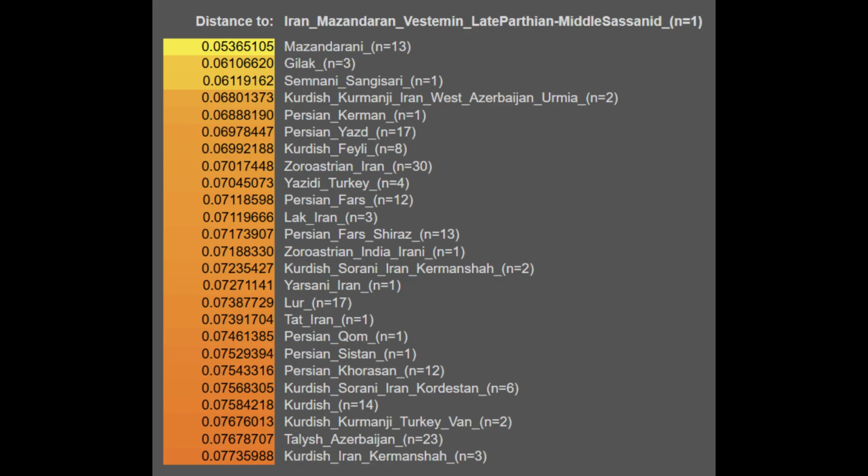Nonetheless, I must emphasize that these samples are a bit more distant from modern day Iranians in comparison to the Northwestern Iron Age Iranian samples from the sites of Dinka Tepe, Tepe Hasanlu, and Haji Firuz Tepe, and the reason for this is quite simple, and that is that these samples have more of an Iranian farmer shift, and this alongside their low Yamnayan ancestry pulls them away from modern day Iranian populations.